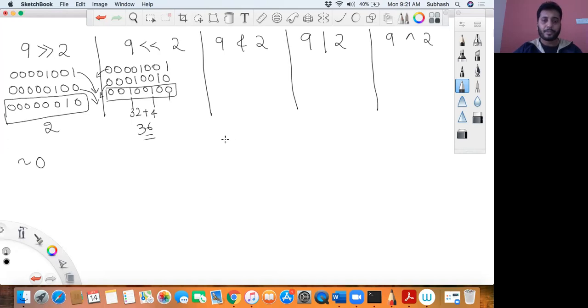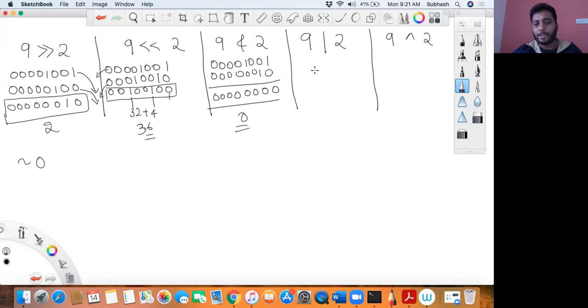Now, if I'm doing an AND operation, what happens? 0 0 0 0 1 0 0 1, bitwise AND with 2, which is 0 0 0 0 0 0 1 0. When you bitwise AND it with 2, 1 AND 0 is nothing but 0, giving 0 0 0 0 0 0 0 0. The result becomes 1 only when there is a 1 and a 1. Only then it becomes 1. All the remaining combinations, 1 and 0, 0 and 1, become 0. Therefore the result is 0 in the decimal number system.